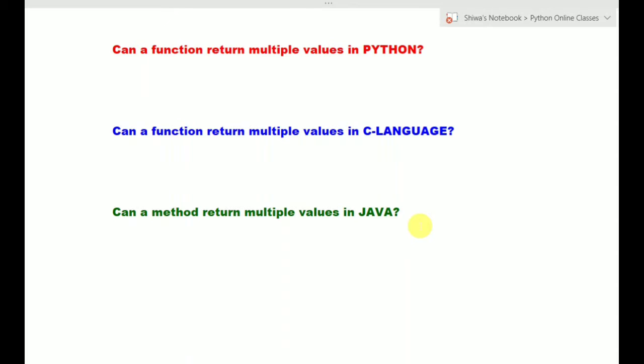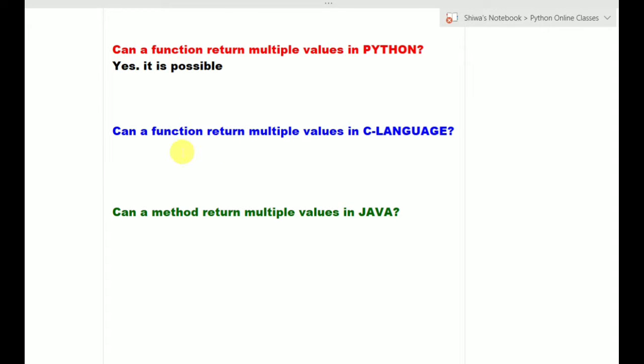Hi friends, in this video I want to talk about whether a function can return multiple values in Python or not, and then what about the C language and Java. Is it possible to return multiple values from a function? Yes, it is possible. We can return multiple values from a function in Python.